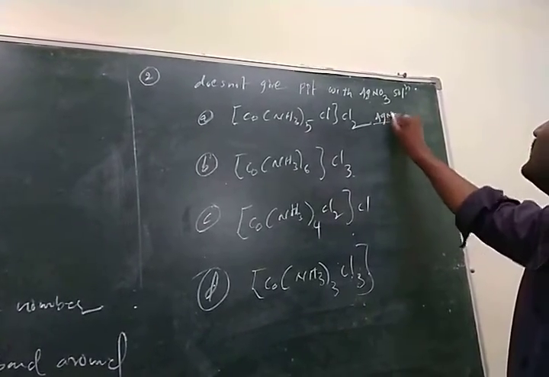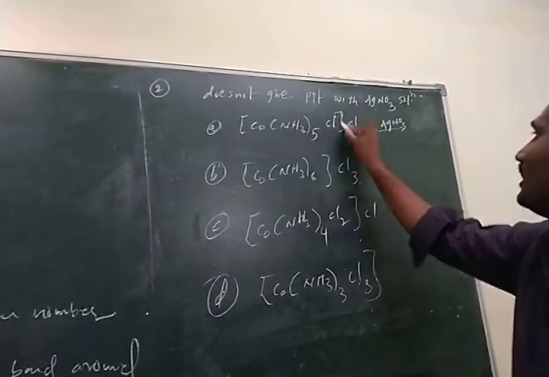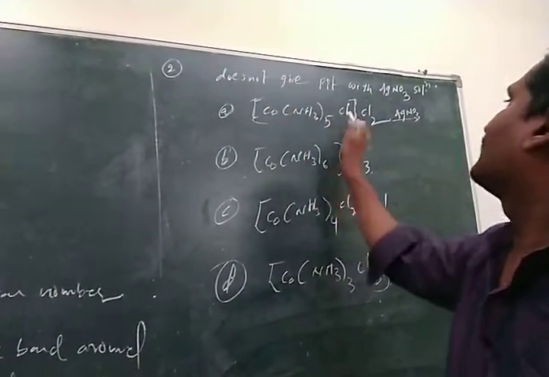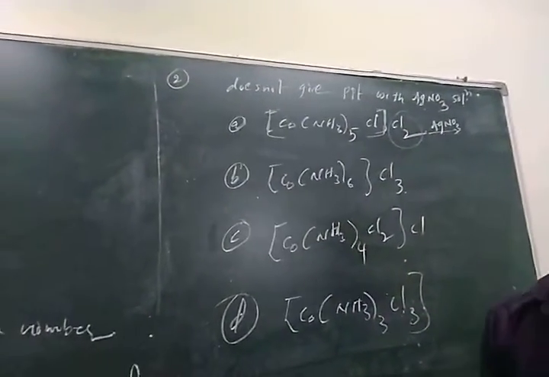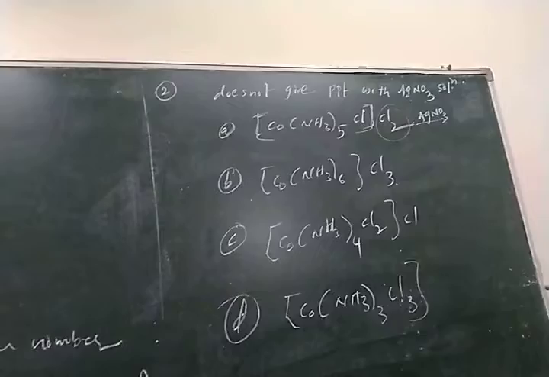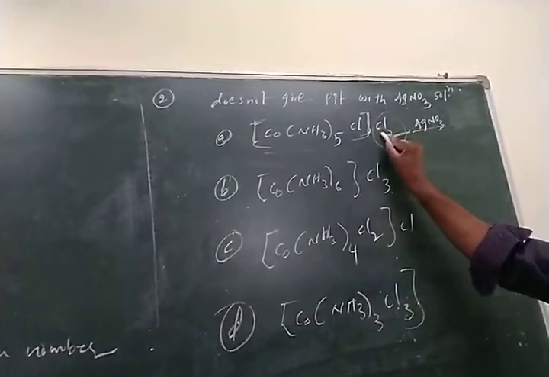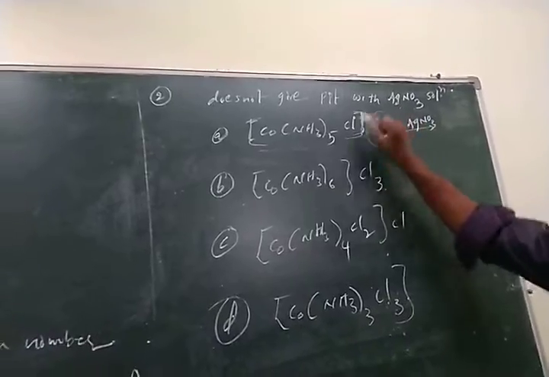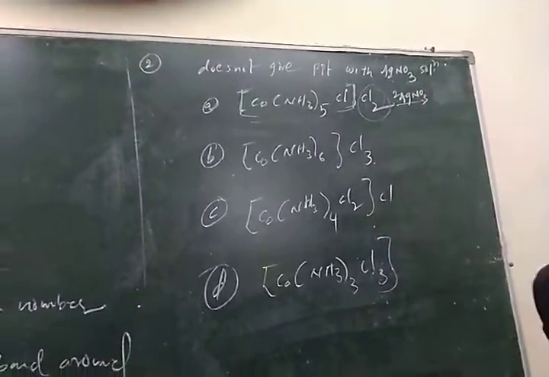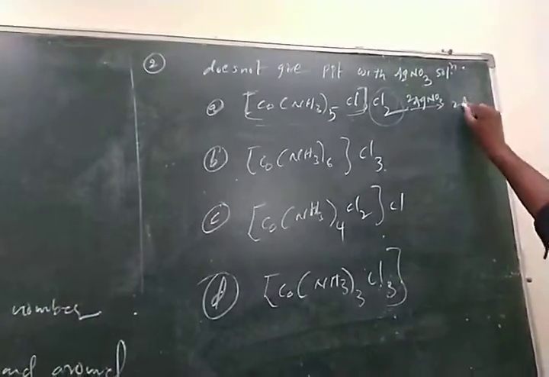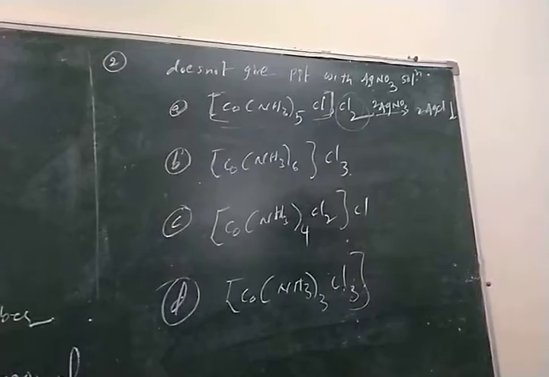If silver nitrate is added to the solution, in the first complex, outside the complex there are 2 halides. It may be chlorine or bromine. Out of this, the counter ion, there are 2 halogens. So 2 moles of silver nitrate are required, and 2 moles of AgCl precipitate are formed.